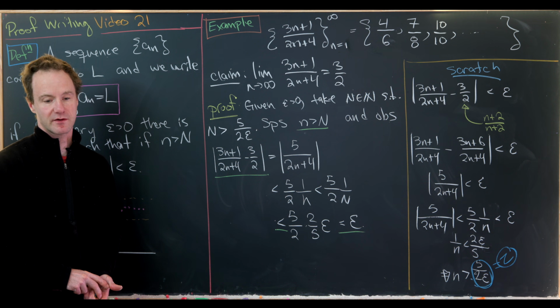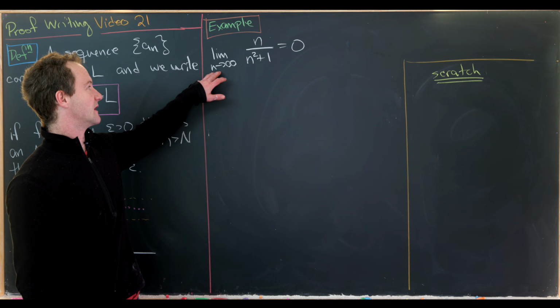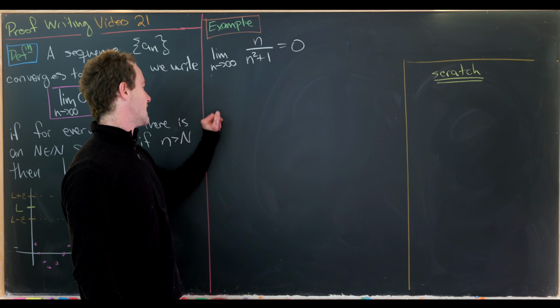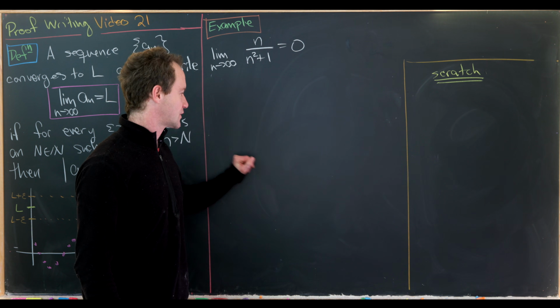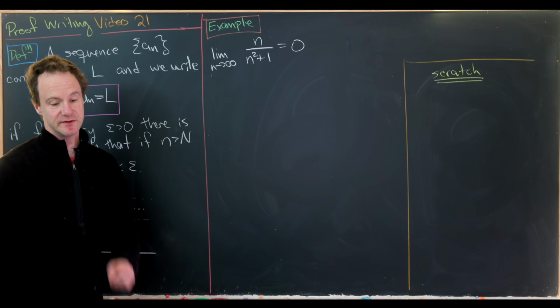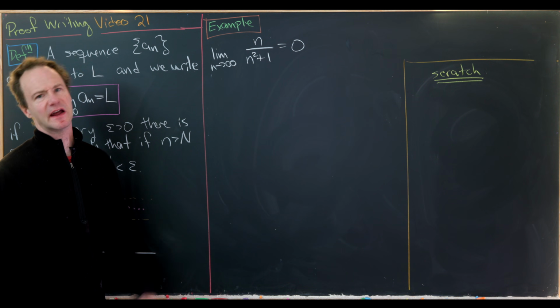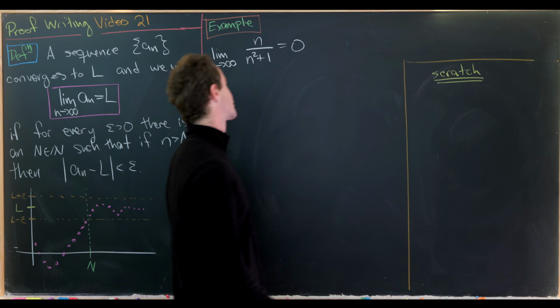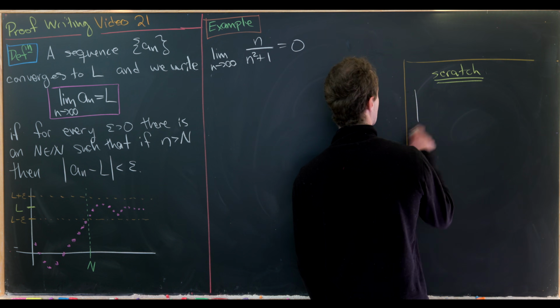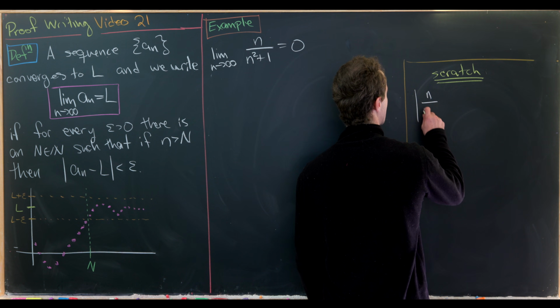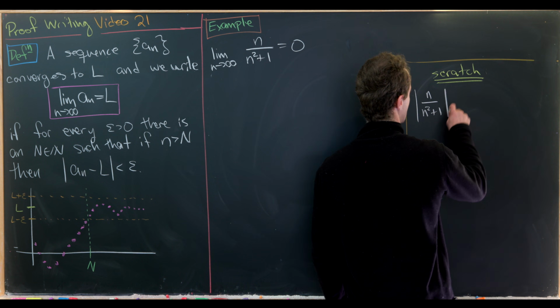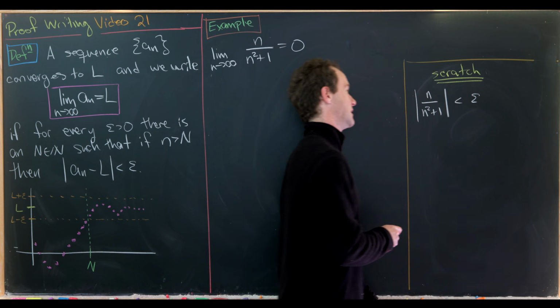Okay, let's do another. For our next example, we'll show that the limit as n goes to infinity of n over (n squared plus 1) is equal to 0. And we'll do this with our scratch calculation and then final draft approach. Okay, so for our scratch calculation, we'll look at our goal, which is to show the absolute value of n over (n squared plus 1) is less than epsilon.